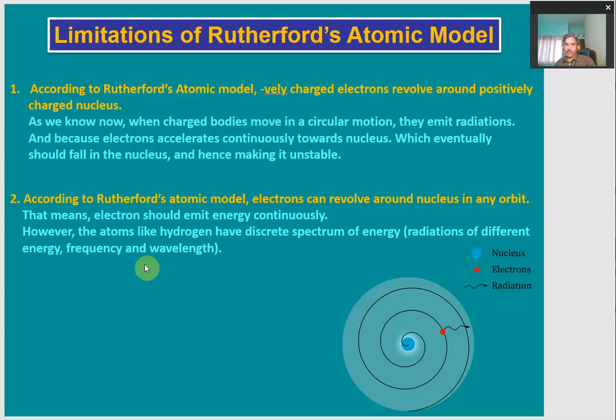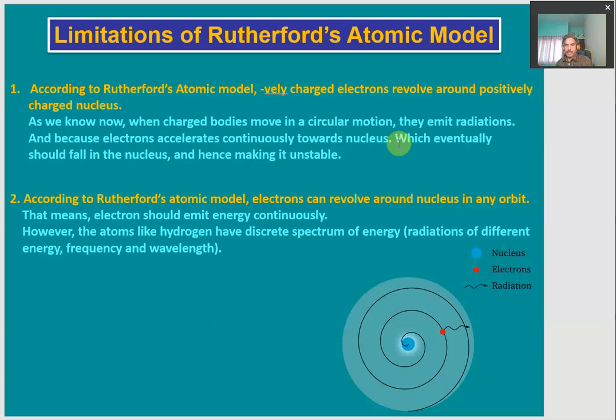What are these limitations? The very first limitation: according to Rutherford's atomic model, negatively charged electrons revolve around the positively charged nucleus in any circular orbit. The problem is that charged bodies moving in circular motion keep on emitting radiation, and because electrons can take any orbit, they will be continuously accelerated towards the nucleus and should eventually fall into the nucleus, and hence make the atom unstable.